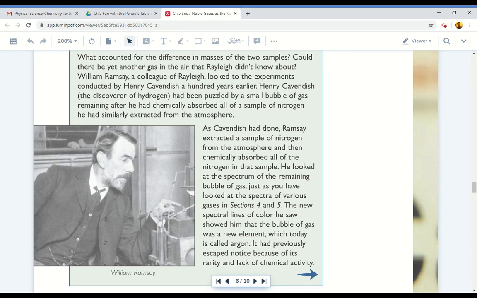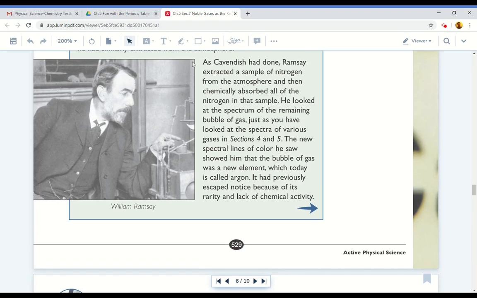William Ramsay, a colleague of Rayleigh, looked to the experiments conducted by Henry Cavendish 100 years earlier. Henry Cavendish, the discoverer of hydrogen, had been puzzled by a small bubble of gas remaining after he had chemically absorbed all of a sample of nitrogen he had similarly extracted from the atmosphere.